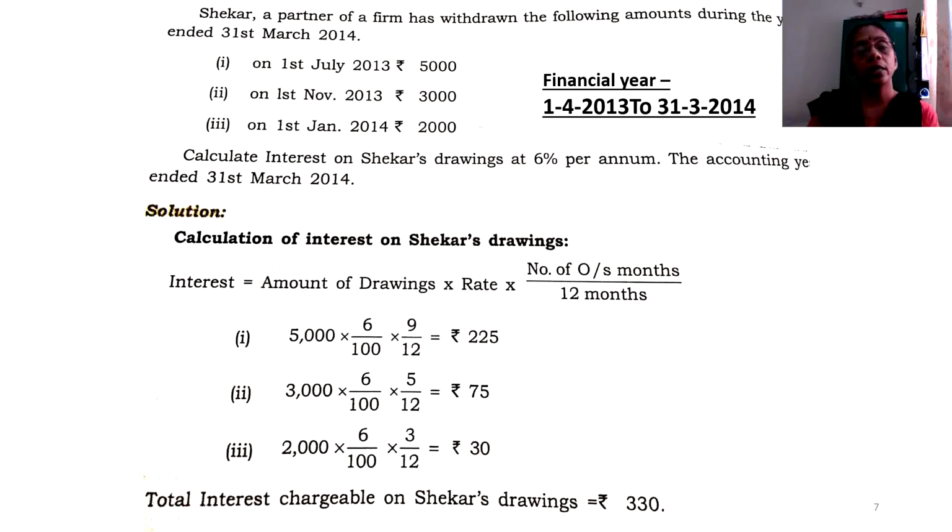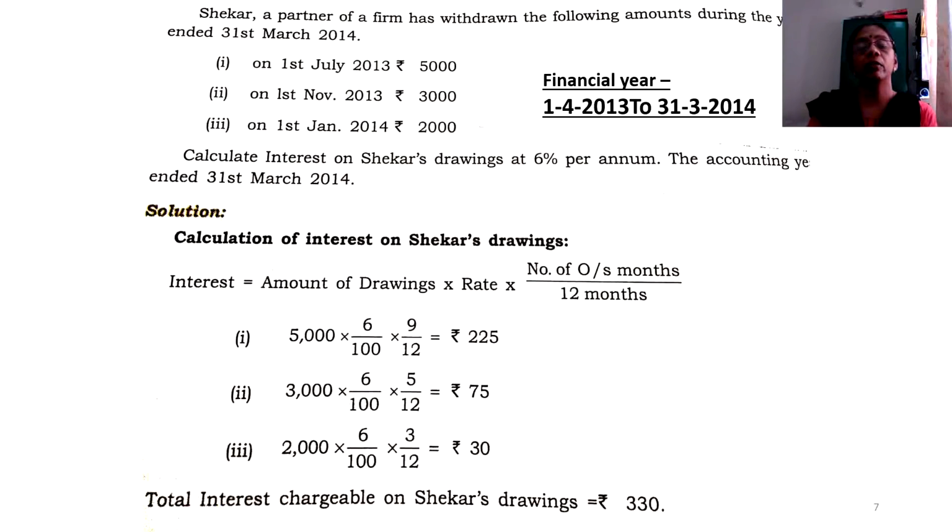So 2013 has 6 months, and again proceed January, February, March till March of 2014. So how many months is the outstanding period here? 9 months. So from 1st July 2013 to 31st March 2014 is a period of 9 months. So that is why we took here 5,000 into 6 by 100 into 9 by 12.